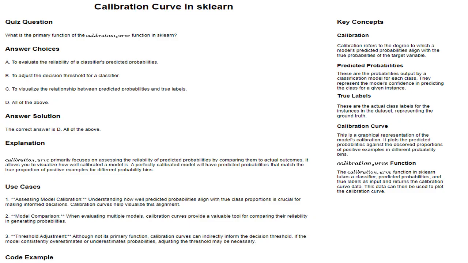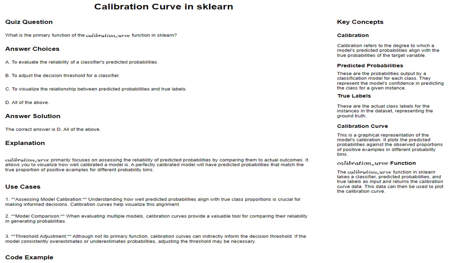What is the primary function of the calibration curve function in sklearn? A. To evaluate the reliability of a classifier's predicted probabilities. B. To adjust the decision threshold for a classifier. C. To visualize the relationship between predicted probabilities and true labels. D. All of the above.